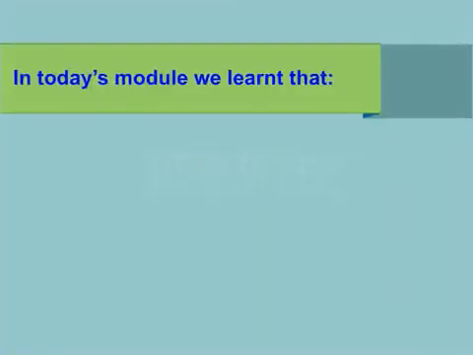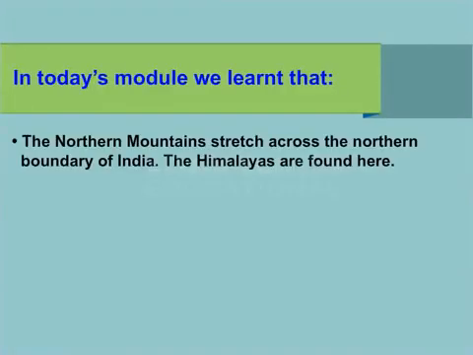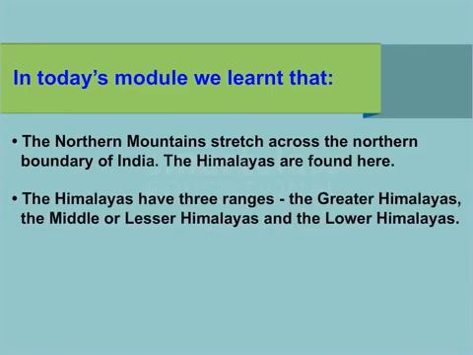In this module you learnt that the northern mountains stretch across the northern boundary of India. The Himalayas are found here. The Himalayas have three ranges: the Greater Himalayas, the Middle or Lesser Himalayas and the Lower Himalayas.